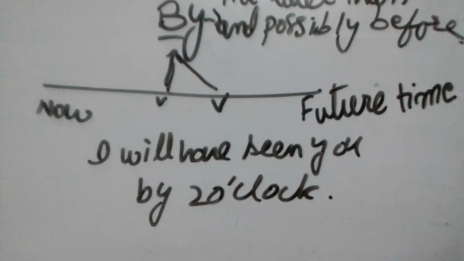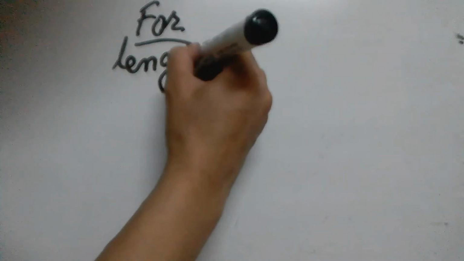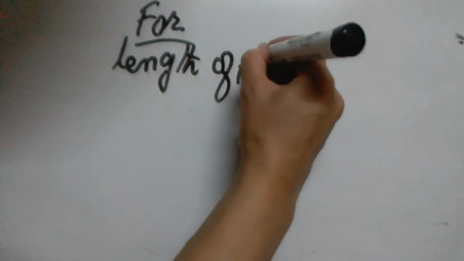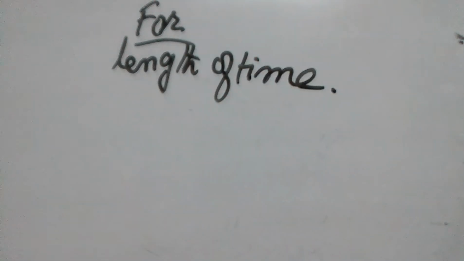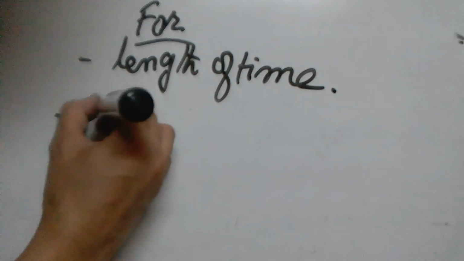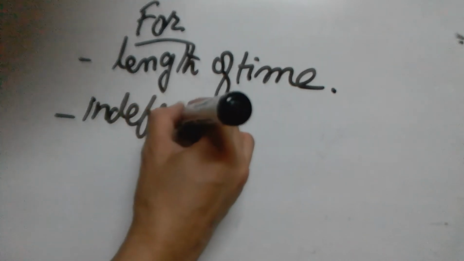I hope you have understood. The next and the last preposition I'm going to tell. The next preposition is for. For actually shows length of time. Length of time. And it shows indefinite time period.